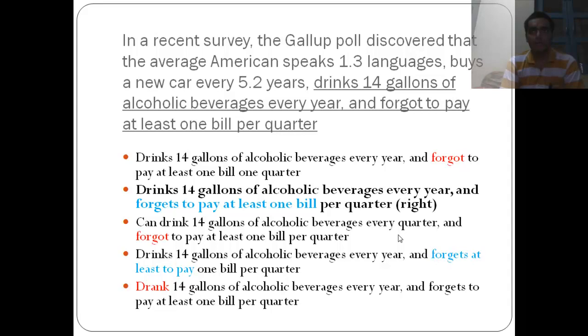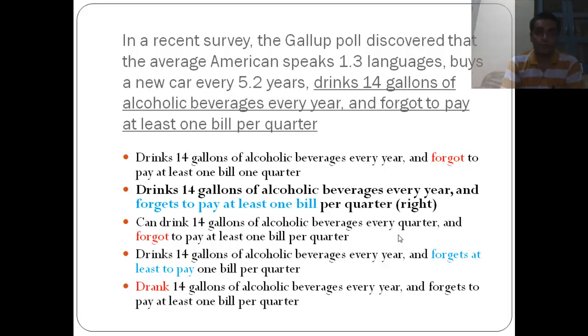Now it means that every American forgets to pay his bill every quarter. So this is what the survey means, and "forgot to pay at least one bill per quarter" is going totally in the wrong direction. So we need to have everything in the same direction, and it should be parallel.